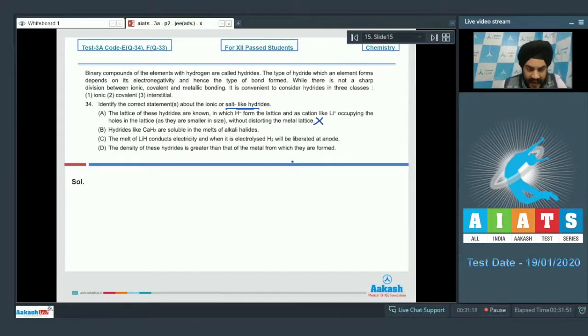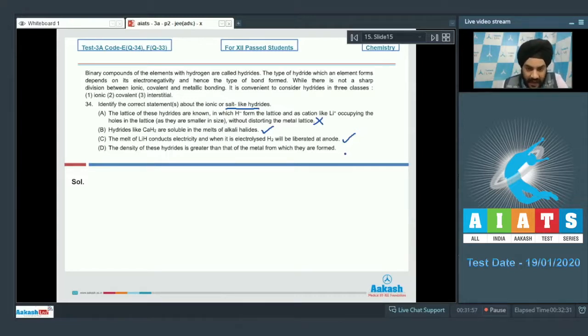If we talk about option B now, hydrides like CaH2 are soluble in the melts of alkali halides. So this is a correct statement, students. This is based on the concept of like dissolves like. Both of these are polar in nature, and as such CaH2 will be soluble in the melts of alkali halides. If we talk about option C now, the melt of LiH conducts electricity and when it is electrolyzed, H2 will be liberated at the anode. So this is the correct statement, students. When molten LiH is electrolyzed, Li and H2 will be liberated at the cathode and the anode respectively.